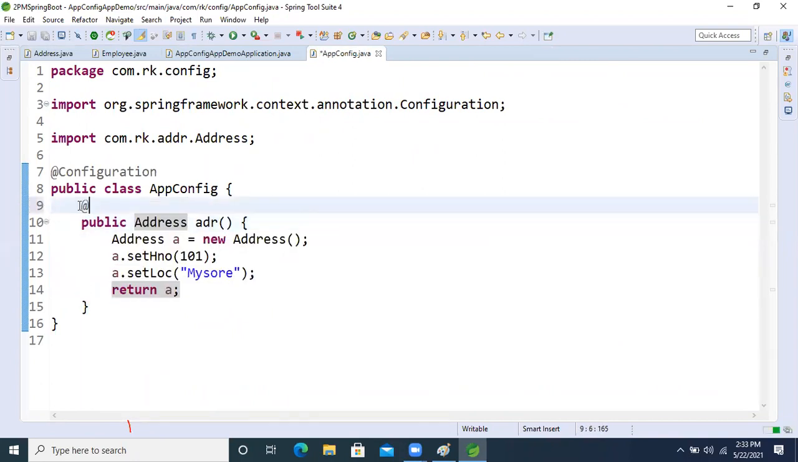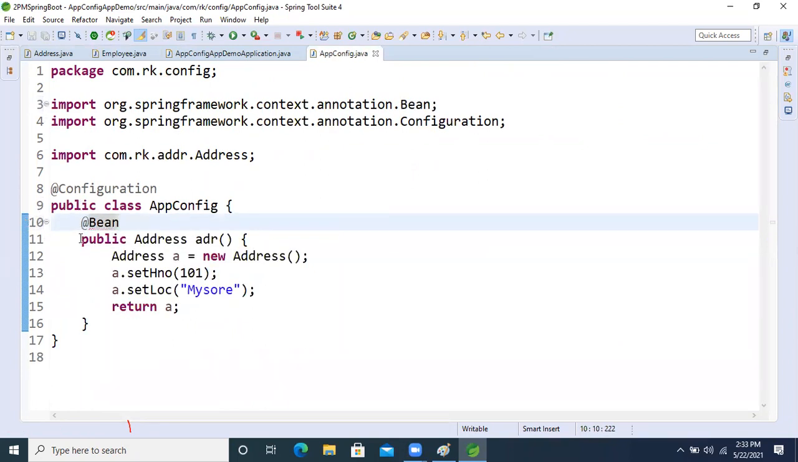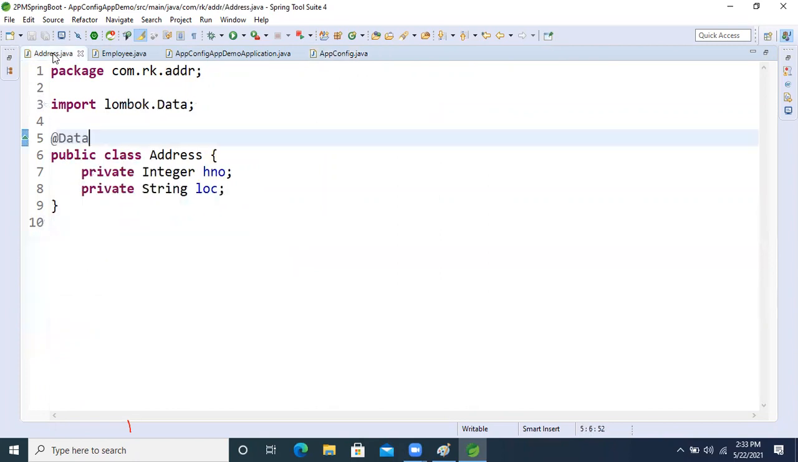We will apply on the top of what? At the rate Bean annotation, right? Bean annotation. Then our IOC container will treat this method as what? Bean configuration method. Then our Address class object will be created now.